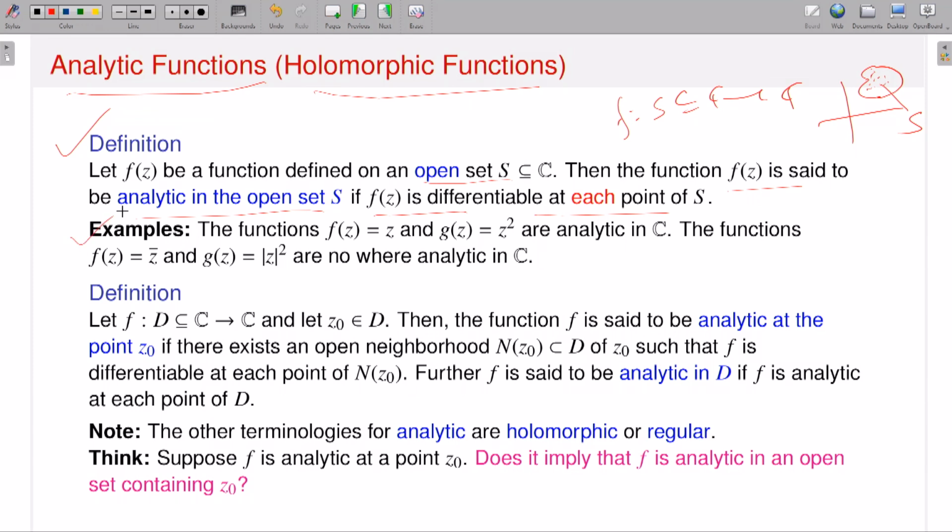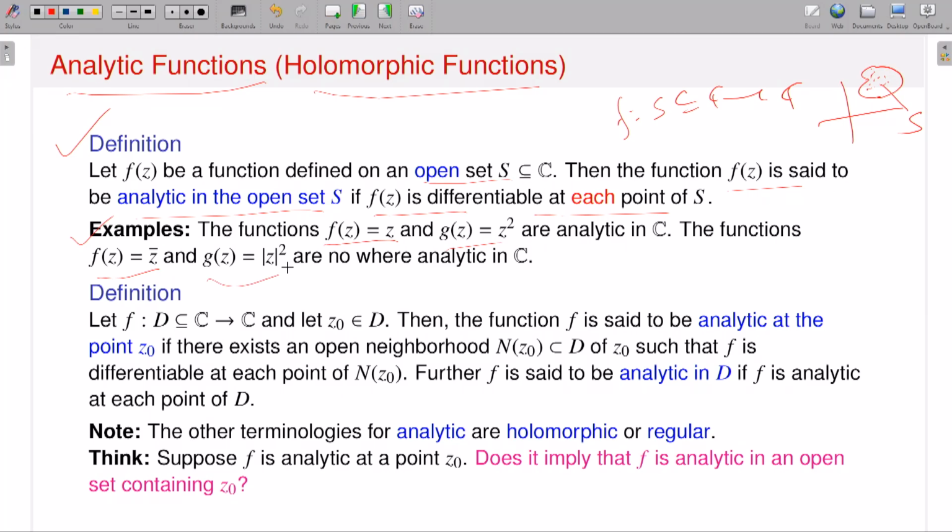Let me see, using the definitions, which functions I can talk about analyticity for. If I take f of z equal to z, and g of z equal to z squared, these are very nice functions because they are differentiable on the whole complex plane. If I take any open set, it is differentiable at each point, so my function is analytic. However, if I consider f of z equal to z bar, it is nowhere differentiable, so this is not analytic.